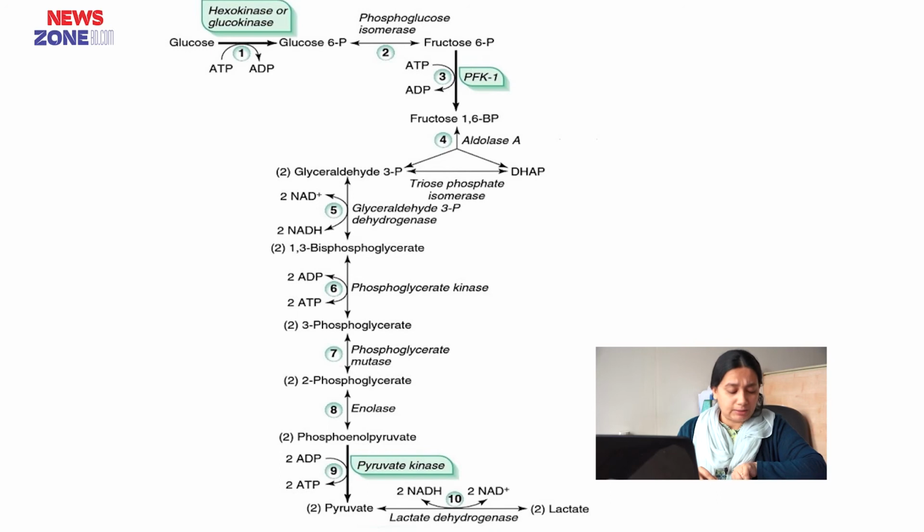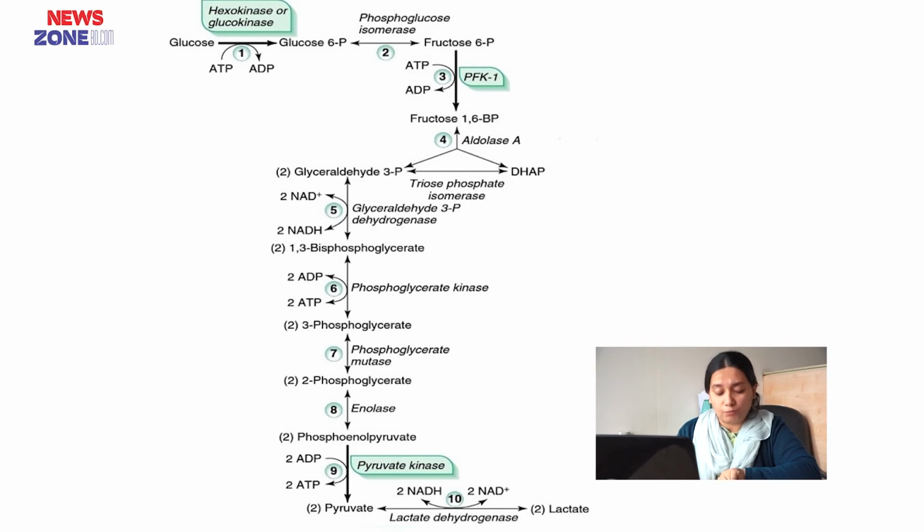Step 7: here conversion of 1,3-bisphosphoglycerate to 3-phosphoglycerate occurs. One of the high energy phosphate bonds is broken here. So, 1,3-bisphosphoglycerate gets converted into 3-phosphoglycerate. The phosphate removed is taken by the ADP and converted into ATP. Formation of ATP at substrate level is known as substrate level phosphorylation. The name of the enzyme is phosphoglycerate kinase.